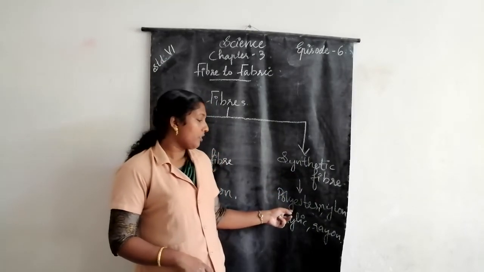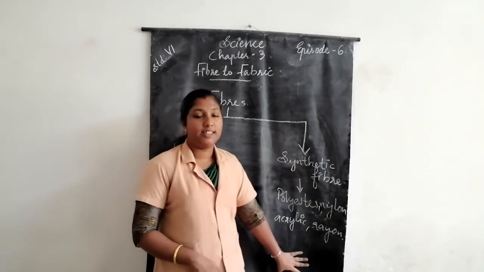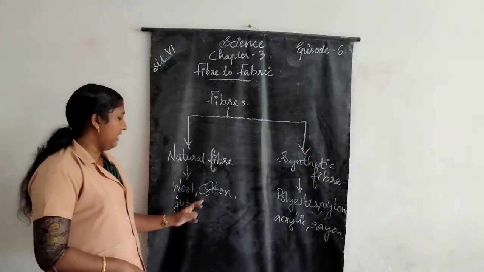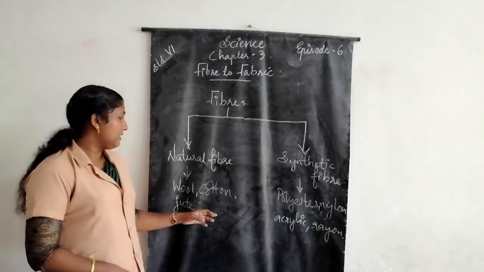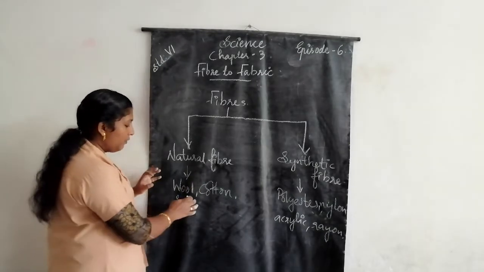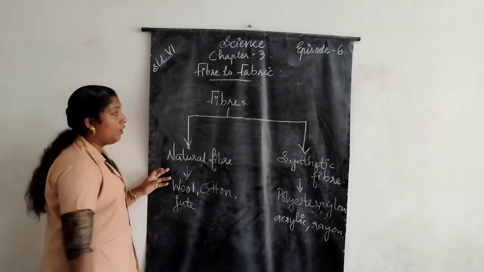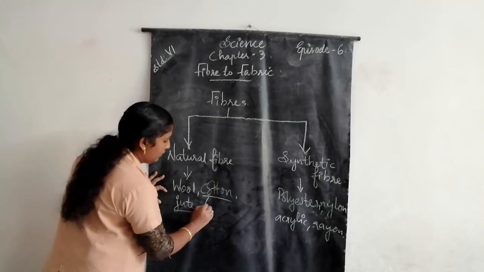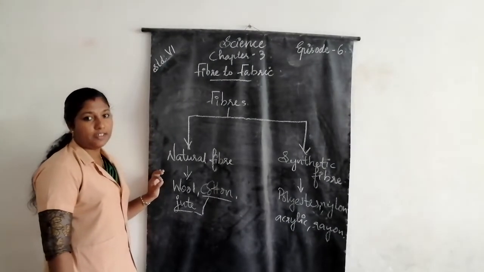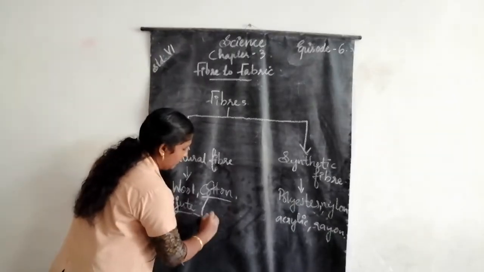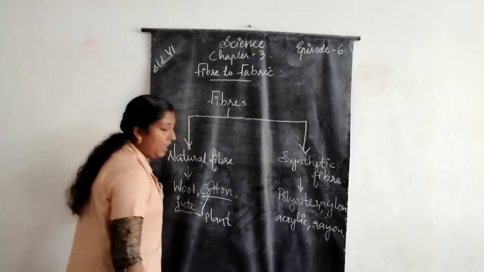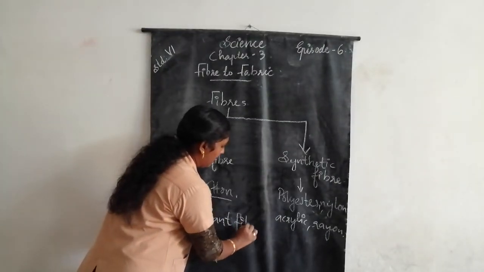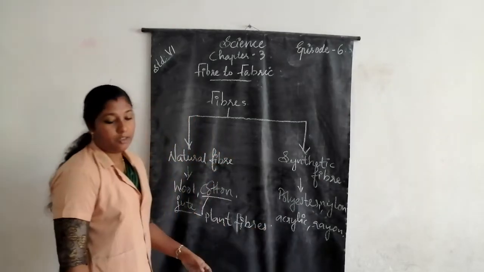Examples: polyester, nylon, acrylic, rayon, etc. are examples of synthetic fibers. Wool, cotton, and jute are examples of natural fibers.